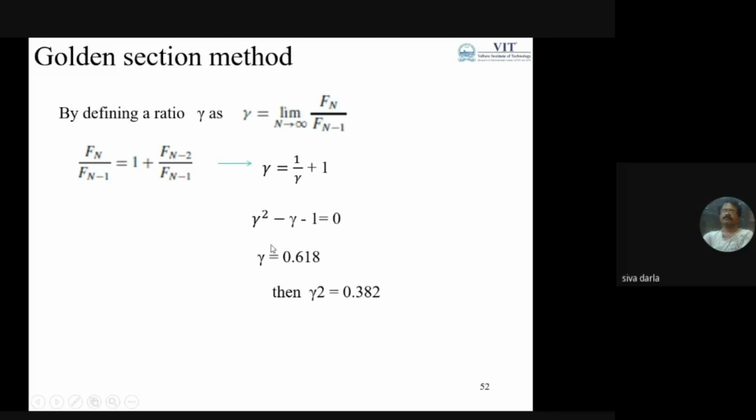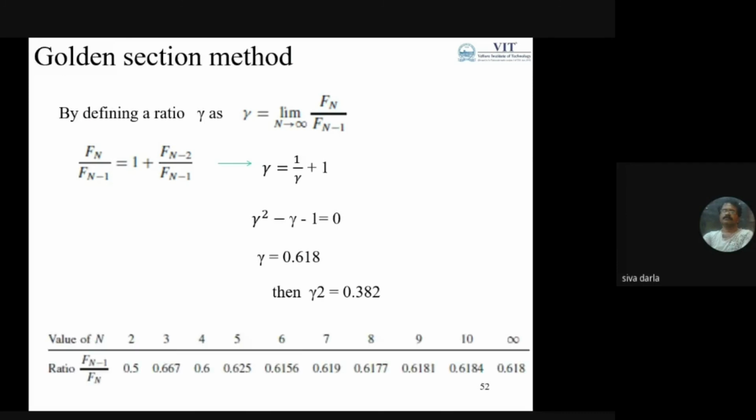With the help of this golden section or golden ratio, we are going to find the reducing length of the uncertainty. By conducting the experiments, you see the ratio of these Fibonacci numbers reaches a very high value. If n is equal to 10 itself, it is almost 0.6184. But if it reaches a very large value, it remains 0.618.